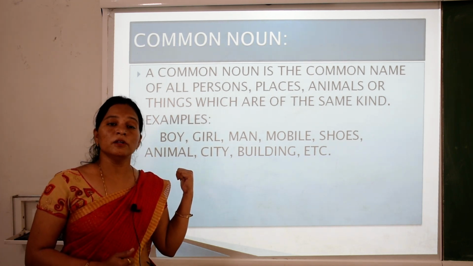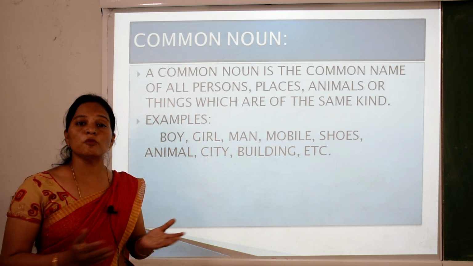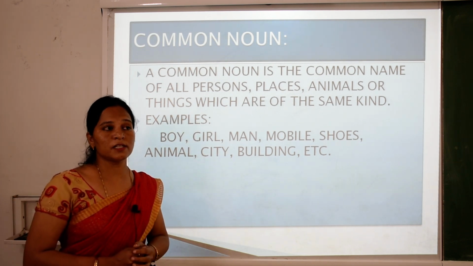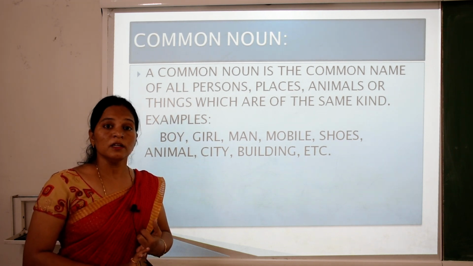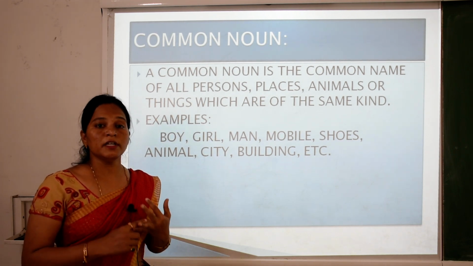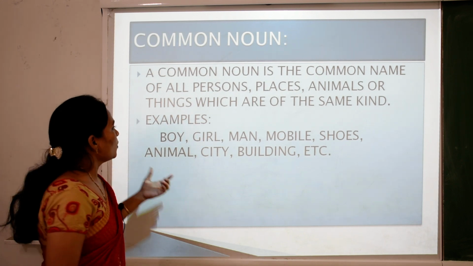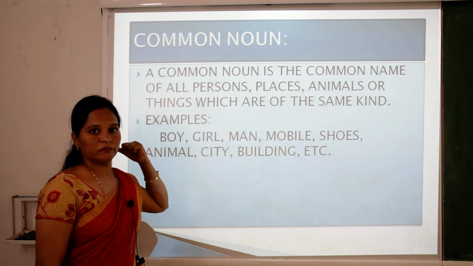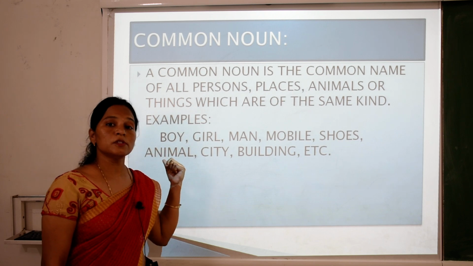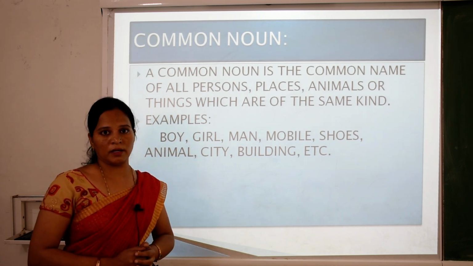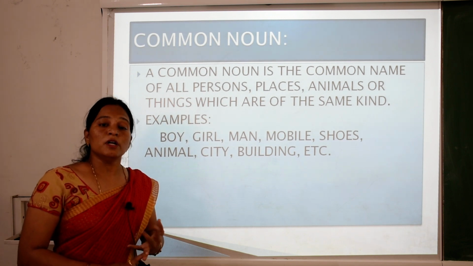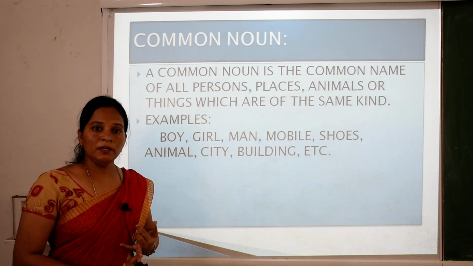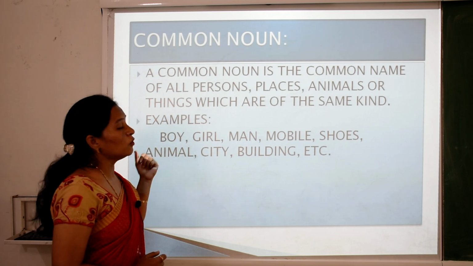One more example, mobile. Do you know, children? A variety of mobiles are available in the market, for example Vivo, Oppo, iPhone, etc. But what do we say? Mobile. Why? Because it is the common name of a thing, that is a common noun. One more example, shoes. A variety of shoes are available in the market, for example Liberty, Bata. But what do we say commonly? Shoes. That is an example of a common noun.